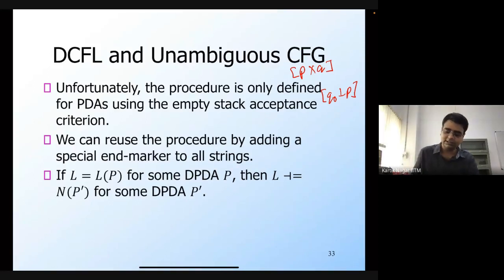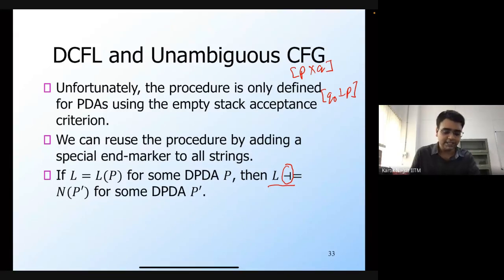Then you can show that this L and this end marker. So this end marker is another symbol. And this L end marker basically stands for the language where you append this end marker at the end of all the strings in L. So this is another language that you get by appending this end marker to all the strings in L. And we can show that this particular language is actually going to be equal to N of P prime for some DPDA P prime. So this means that